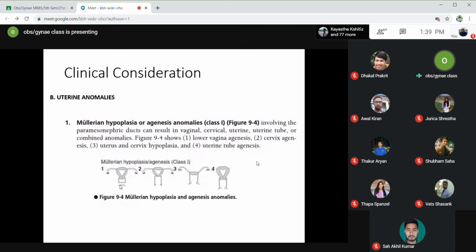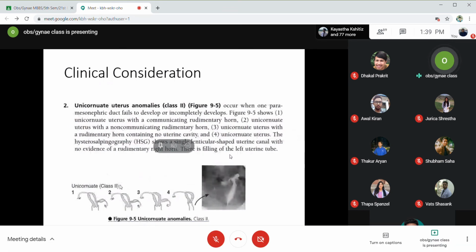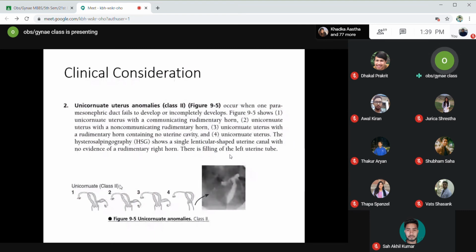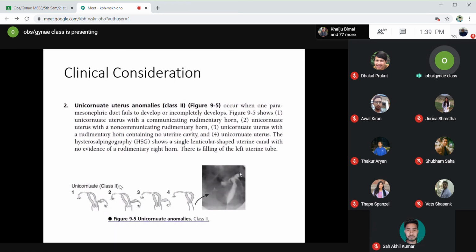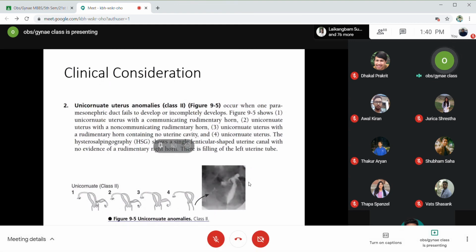Next is class 2. Class 2 is unicornuate uterus. At the end of this class, I'll tell you about mnemonics that you can use to remember these abnormalities. So first is agenesis. Second is unicornuate uterus. Unicornuate uterus means there will be just one horn. One arm of the paramesonephric duct will be well developed, while the other half of the paramesonephric duct is incompletely developed or fails to develop.